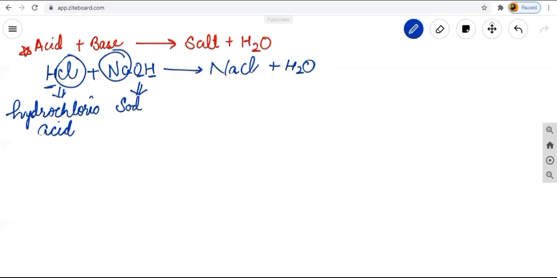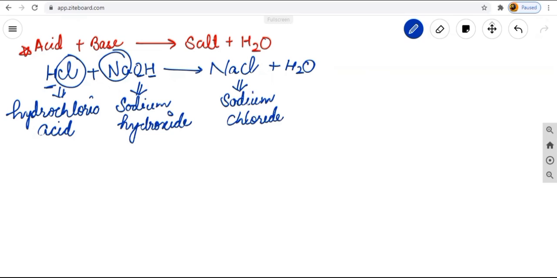NaOH is known as your sodium hydroxide. Na stands for sodium and OH stands for hydroxide. Similarly, if we talk about this NaCl, NaCl stands for sodium chloride. So it is known as sodium chloride plus water.